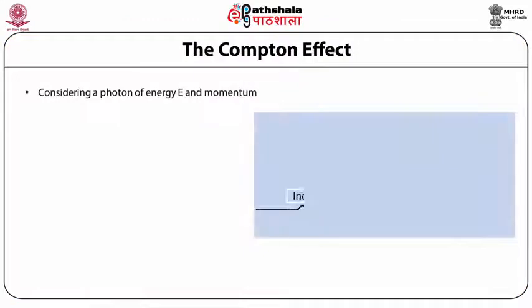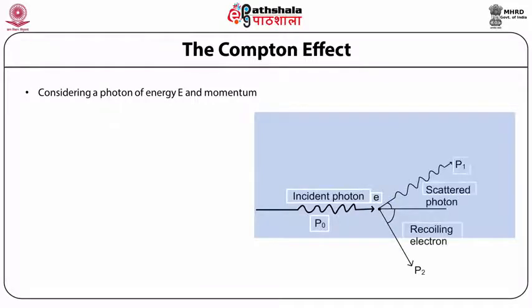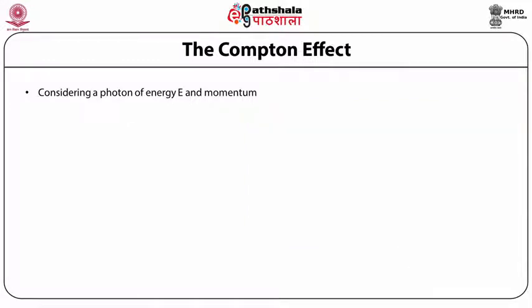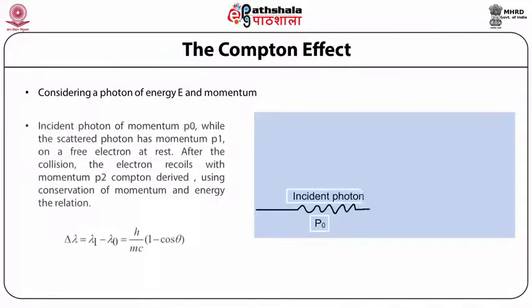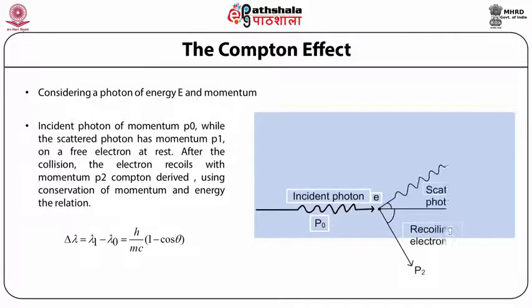If we look at the figure which depicts the Compton effect, the photon which is incident on the stationary electron has an initial energy E and initial momentum P naught. This photon hits the electron and there is an elastic collision.